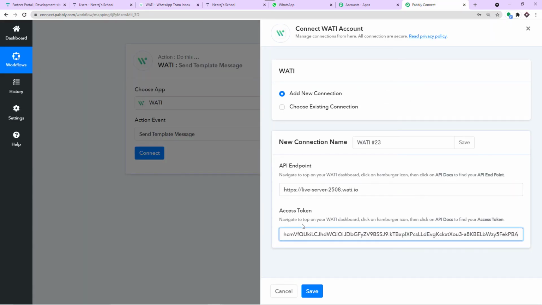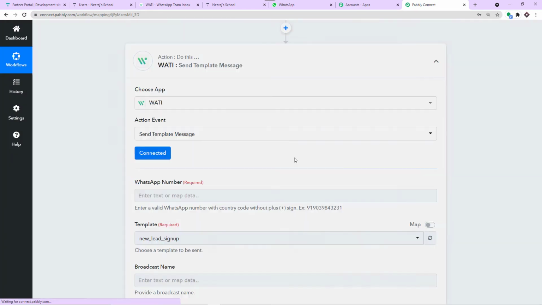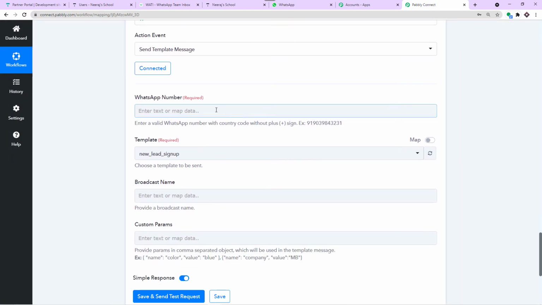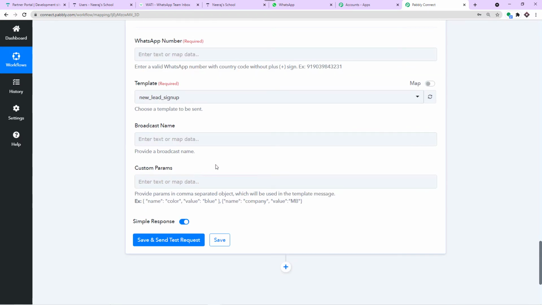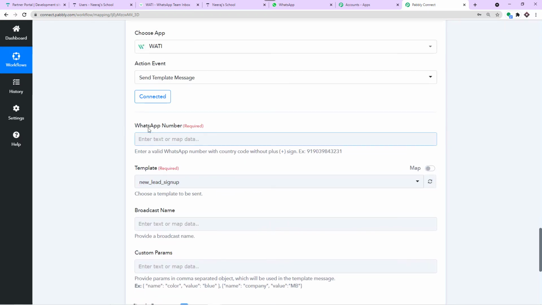Now, if you have trouble navigating, all you have to do is click on API docs and find your access token. We have written instructions also. Just click on save. When you click on save, we have fields like WhatsApp number, template, broadcast name, and custom parameters. Okay, so let's start with the easy one, the WhatsApp number.